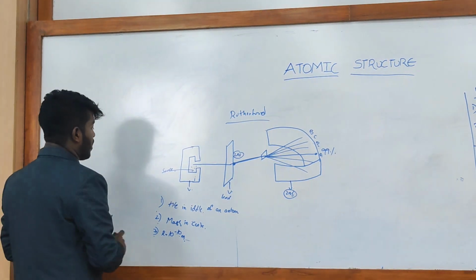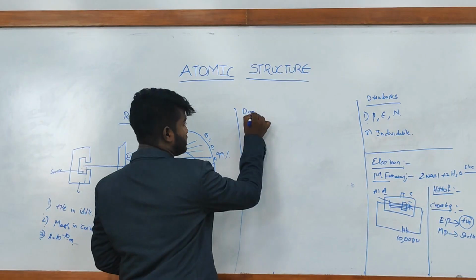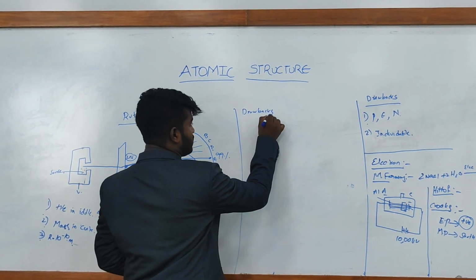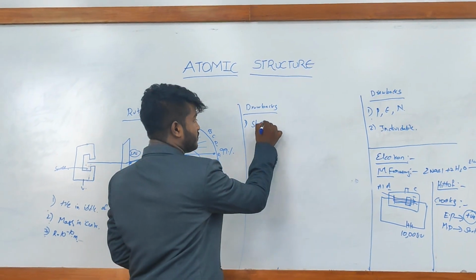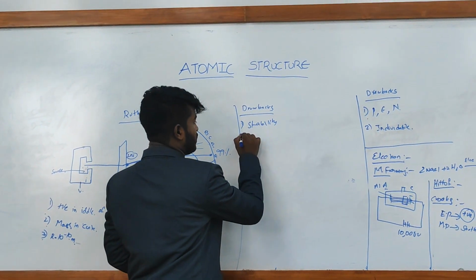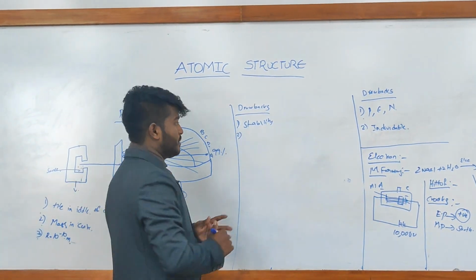Coming to the drawbacks, he didn't explain the stability of the atom, and this model goes against the laws of thermodynamics.